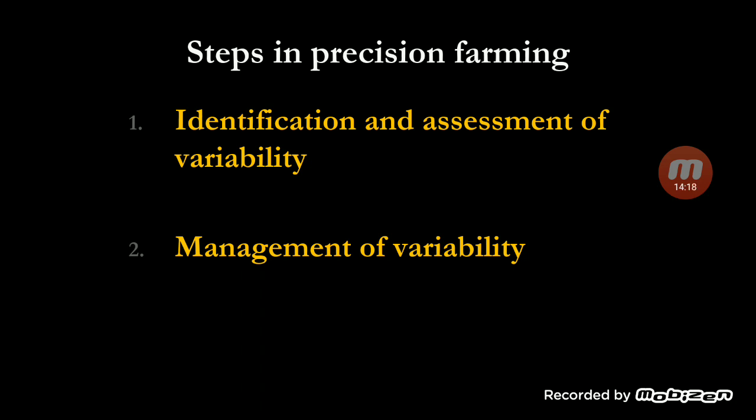What is the variable, how are things changing in your farm. If you do only one type of management, then we can say we will get ordinary results. If you want to do precise agriculture, then you need to understand the variability. How to identify and assess the variability, we will see in the next slide. If you know the variability, then you can do the management of variability. So these are the two broad steps.